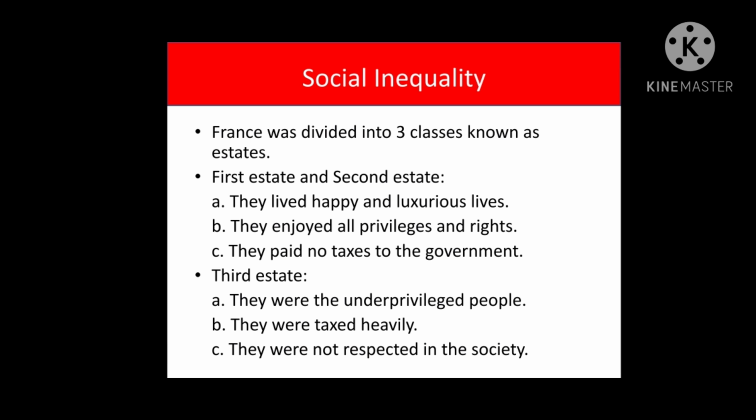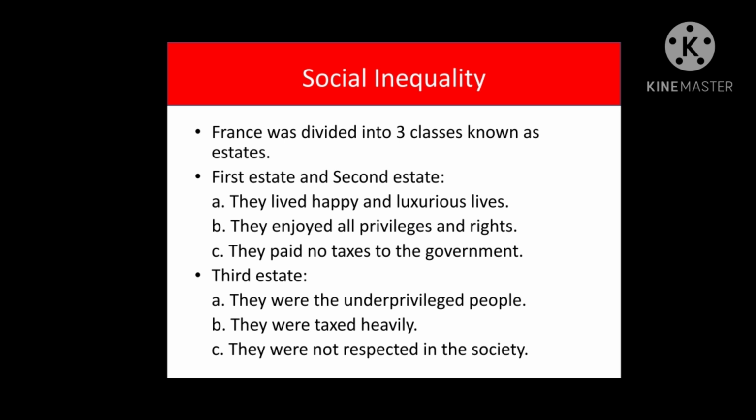Children, the first cause was social inequality. To know how and why the French Revolution occurred, it is necessary to understand the condition of French society of the 18th century that caused the revolution. Actually, the French society was divided into classes, or we can call it as estates, right?